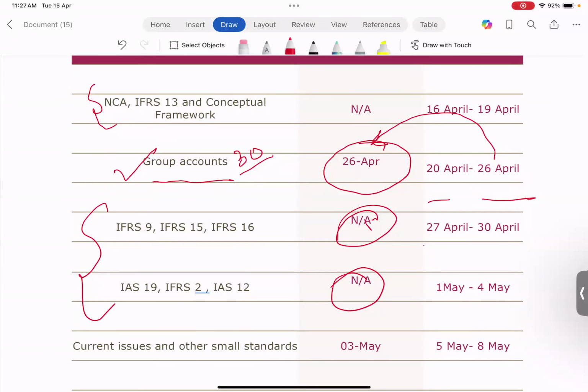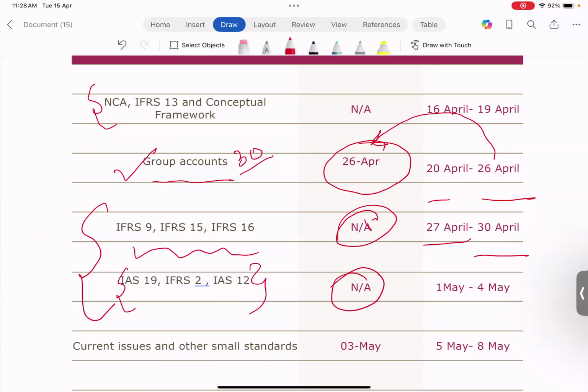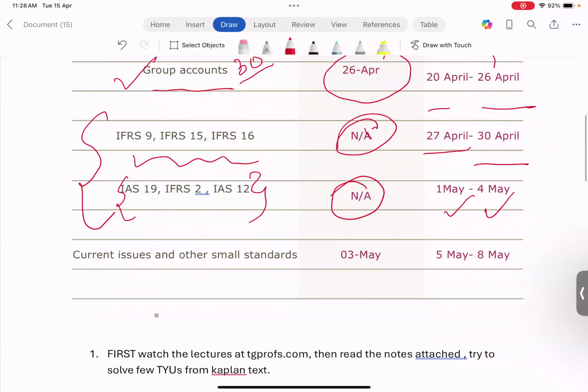Now you have from 27th April to 30th April. You're doing three very important standards, which are brought forward from FR. Then you're going to do some new standards, IAS 19, IAS 12, and IFRS 2, from 1st May to 4th May. Then finally, the last tail of your syllabus, you're getting done by 8th of May.